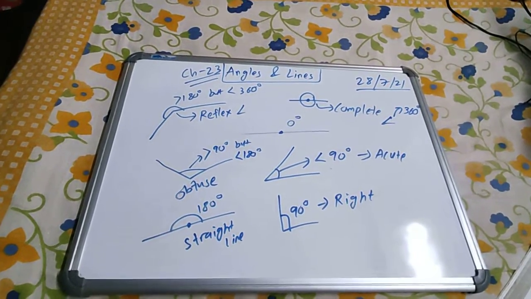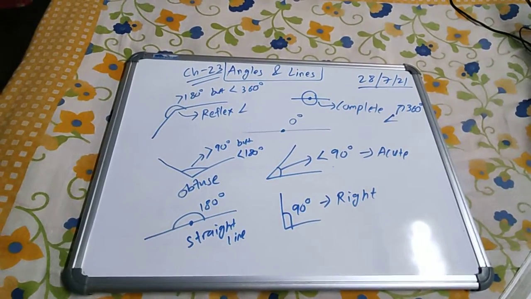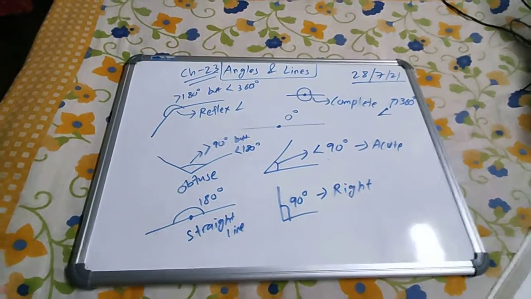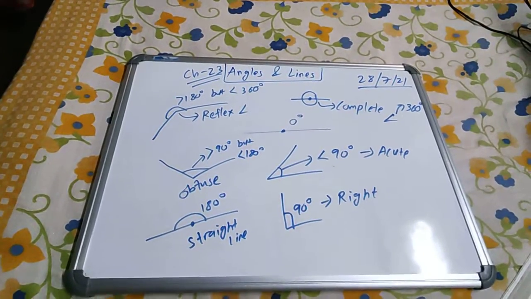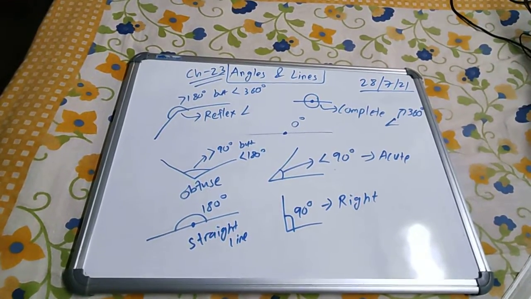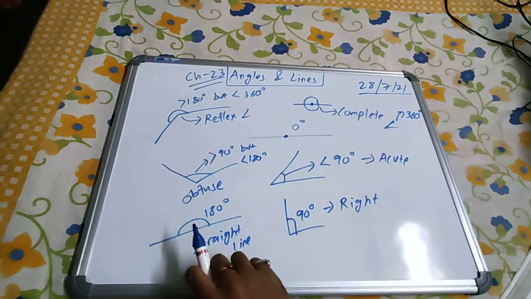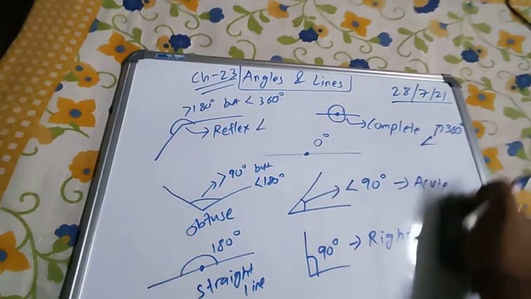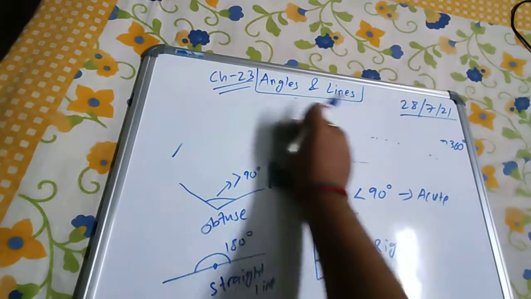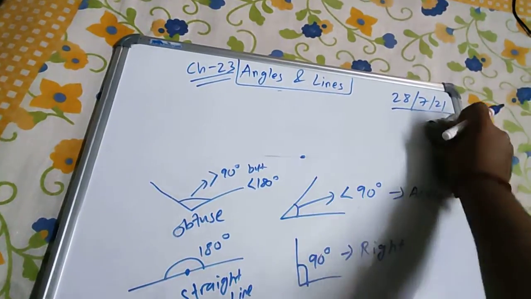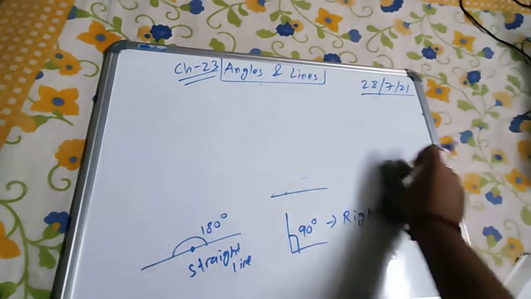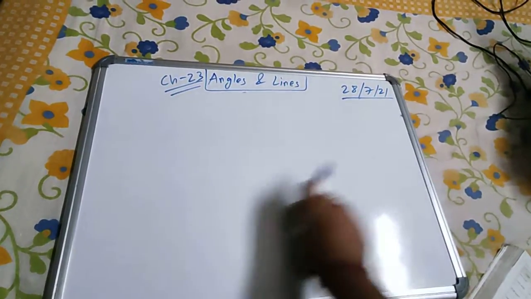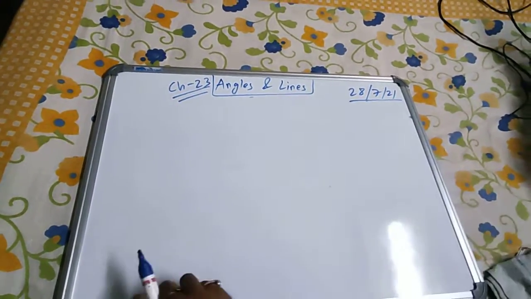So these are the main parts of angles. These are the main concepts of angles. I think you already have learned, but still I revised that part. Next we will come to angles a little bit more in depth. So now we will study complementary angles, supplementary angles, adjacent angles. I think that you almost know the terms, but still I will show you what those things are.